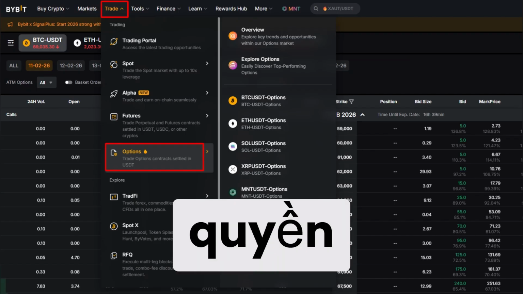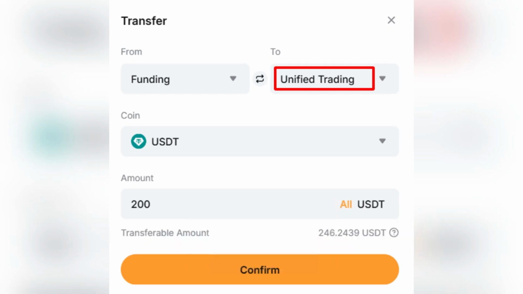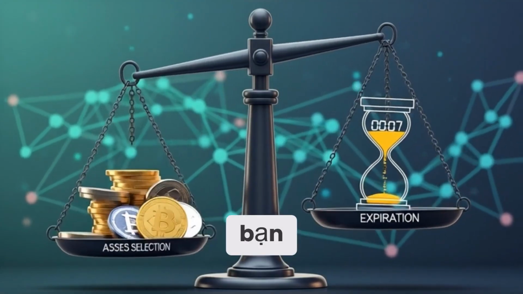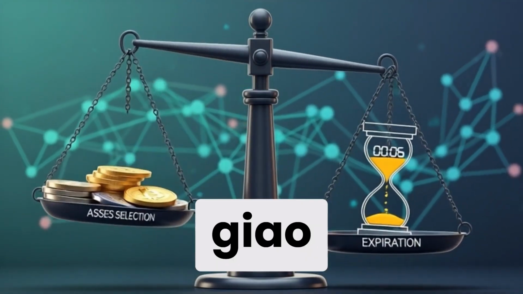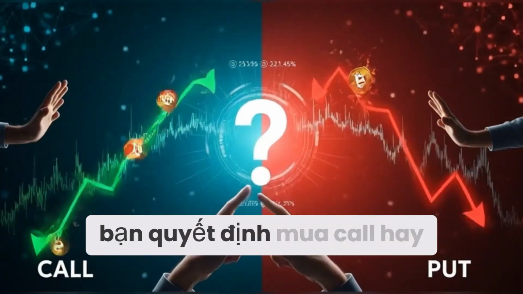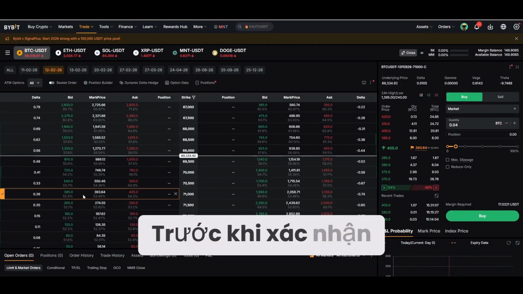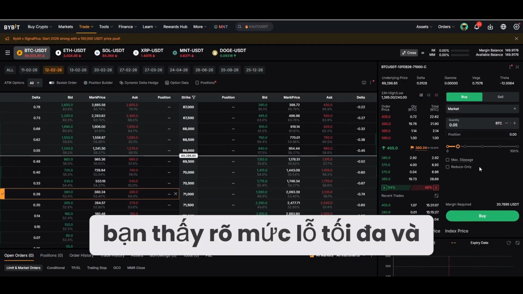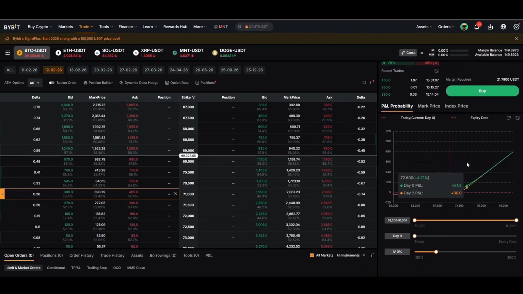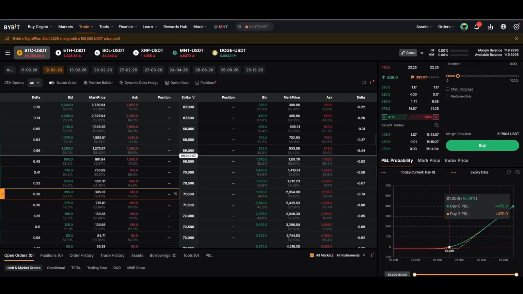How to start options on Bybit. To begin, you transfer USDT into your options account. Once your balance is ready, you choose the asset you want to trade and select an expiration. You then decide whether you want to buy a call or a put based on your market view. Before confirming the trade, you can clearly see the maximum loss and potential payoff. This transparency is what makes options less stressful than leveraged futures.